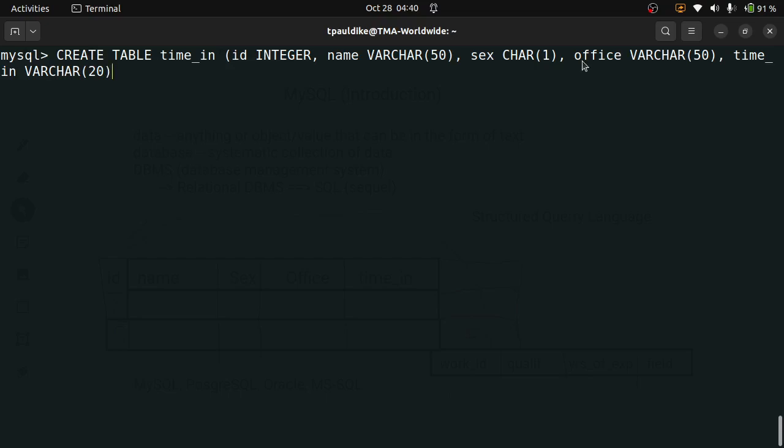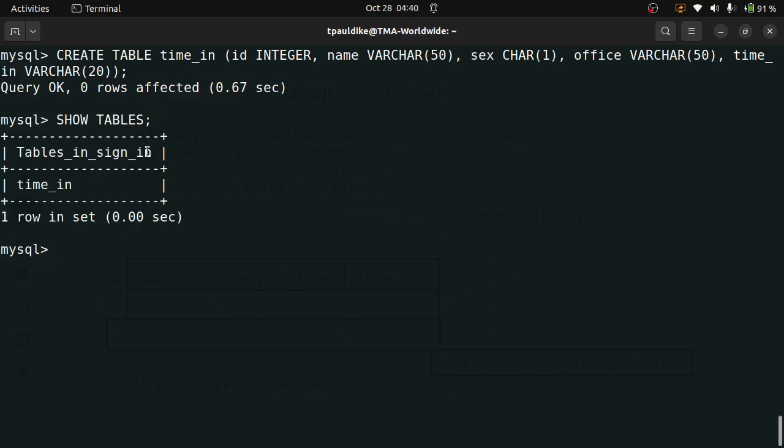So now this is the last thing, right? So I now close the bracket and add semicolon. If there's no error in the syntax, it should work. All right, it worked. So I now have a table. If I enter that command again, show tables, it shows me that I have one table inside the database. It says tables in sign in. That means tables in the database named sign in. I have one named timing.